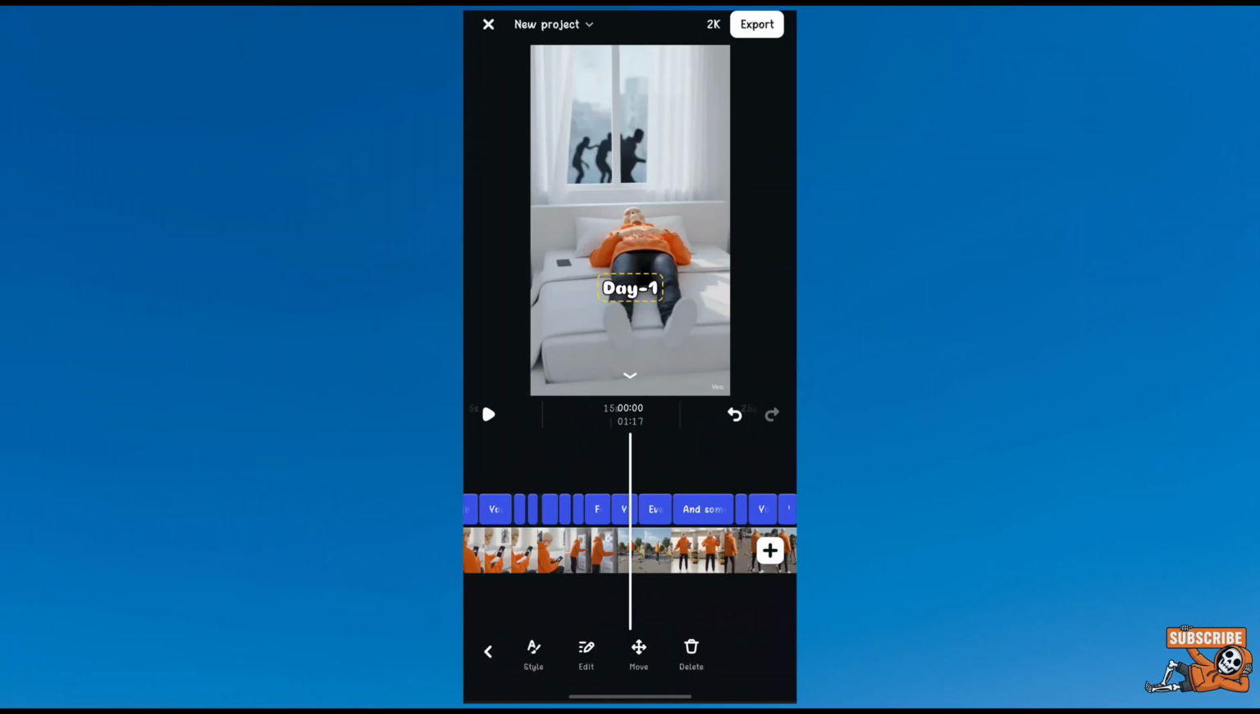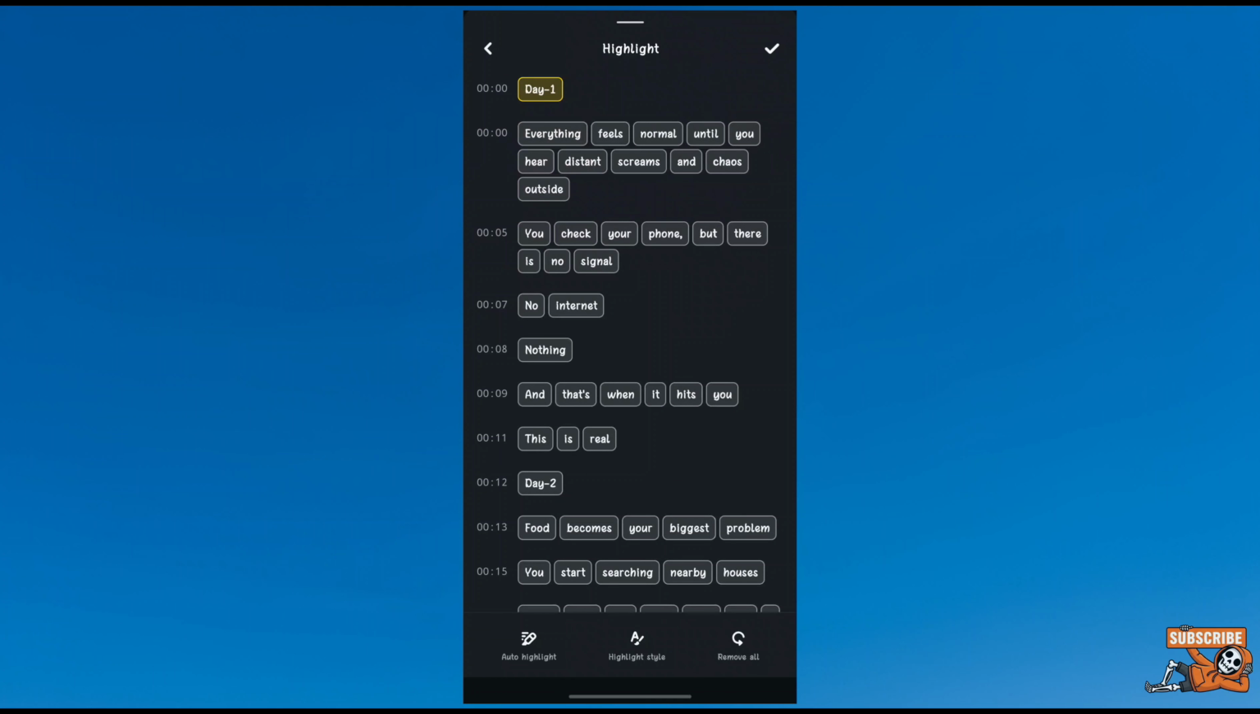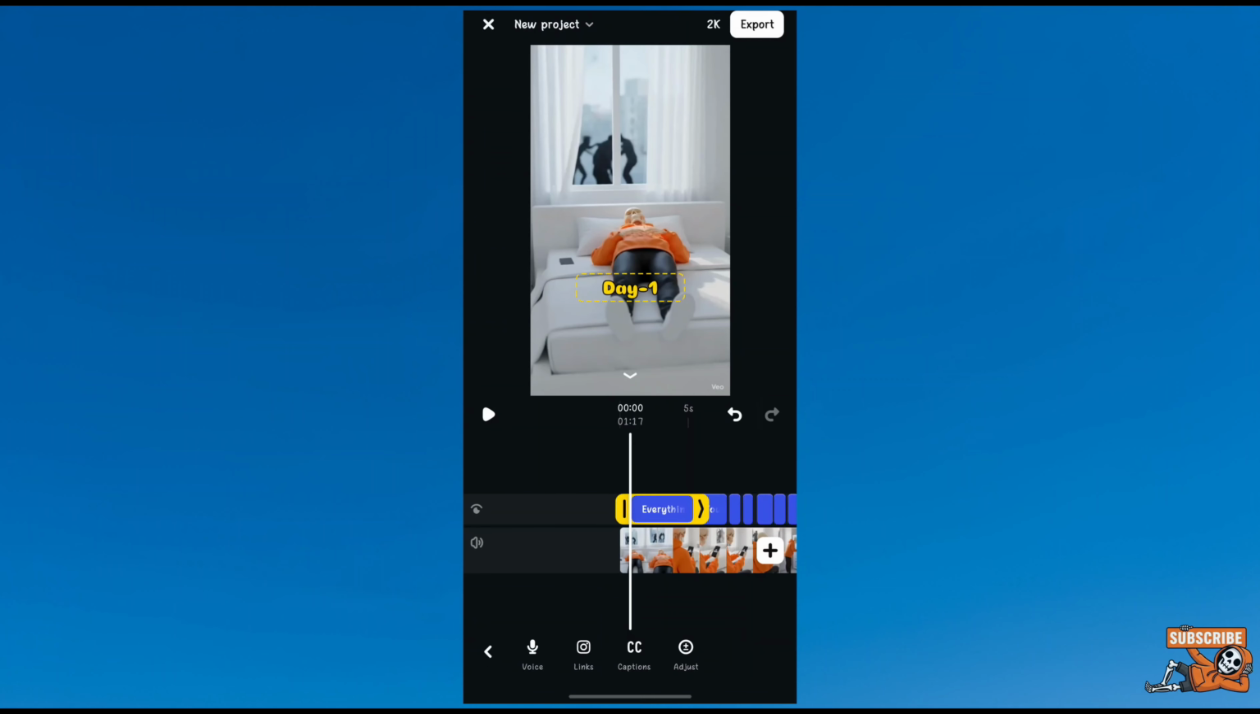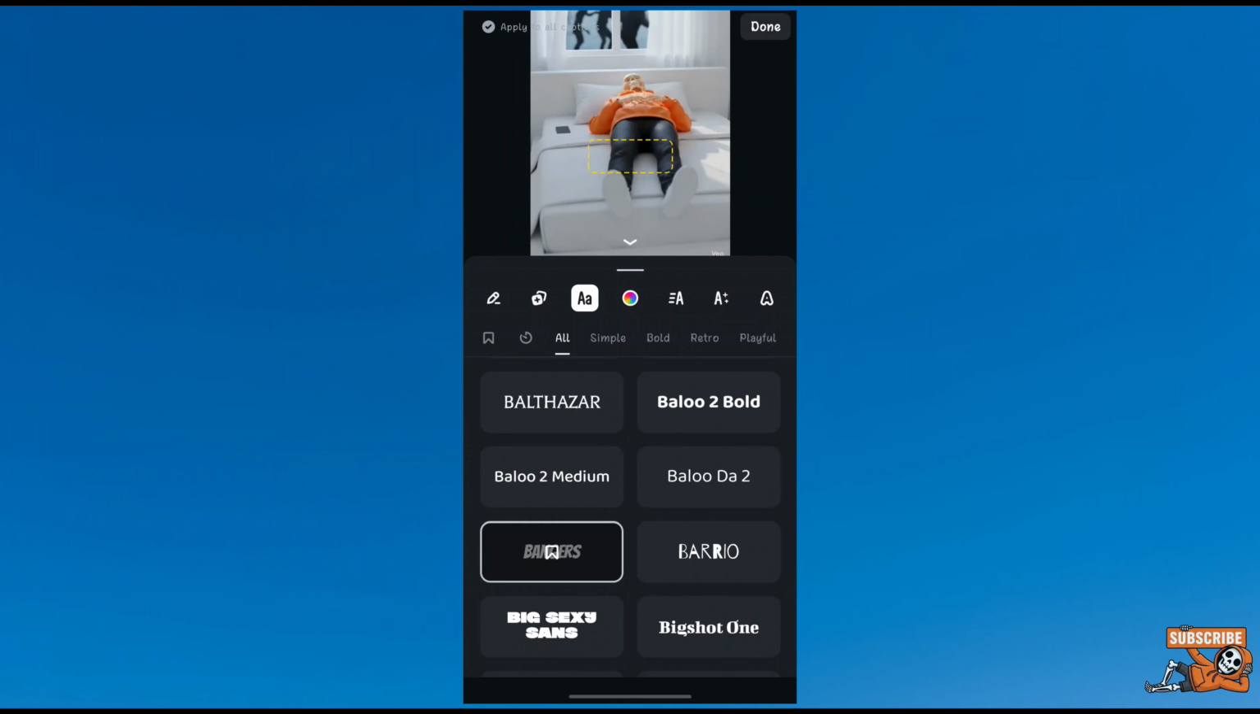Now tap on the captions and tap on Edit, then tap on Highlight. Highlight the main words like Day 1, Day 2, etc. Now again tap on Captions, tap on Style, and select the caption style you want. You can find many different types of captions here.